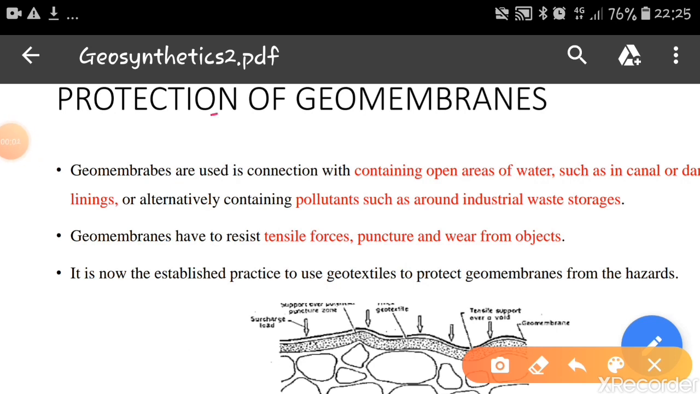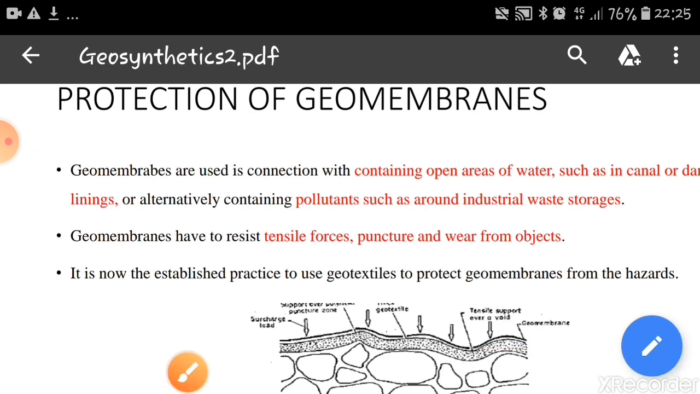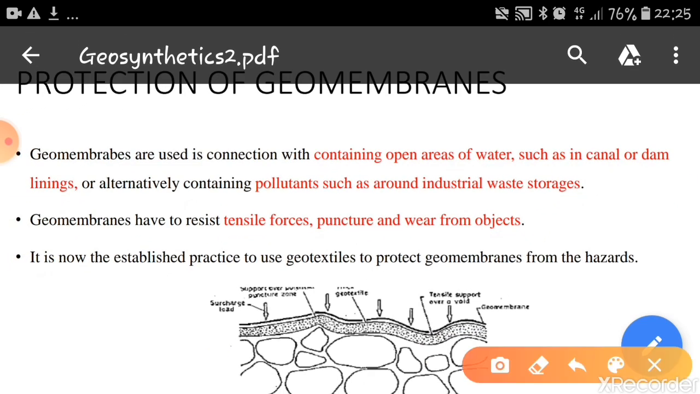Protection of geomembranes. Geomembranes are used in connection with open areas of water, such as in canals or dam linings, or alternatively containing pollutants such as around industrial waste storages. So for all these places, like open areas of water in canals or dams as linings or in industrial waste storages, geomembranes are used.